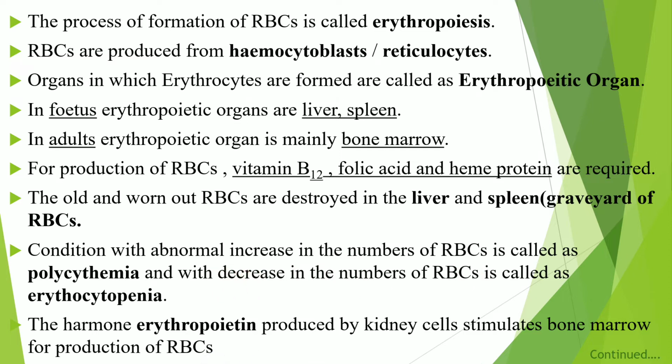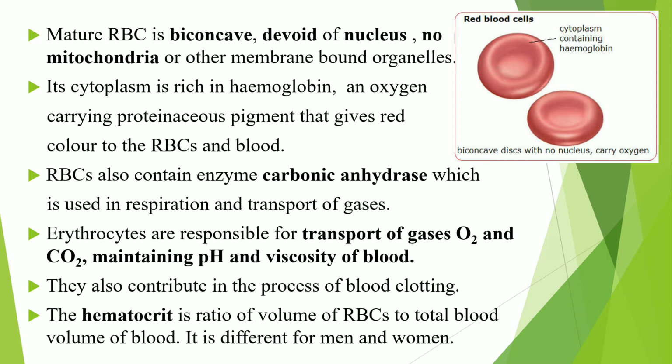Then the hormone erythropoietin is produced by kidney cells, which can stimulate bone marrow for production of RBC. So this erythropoietin is produced by kidney and is helpful for production of RBC. Now see, the mature RBC are biconcave.